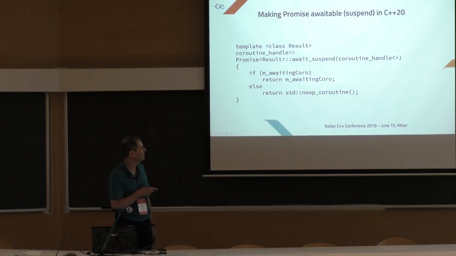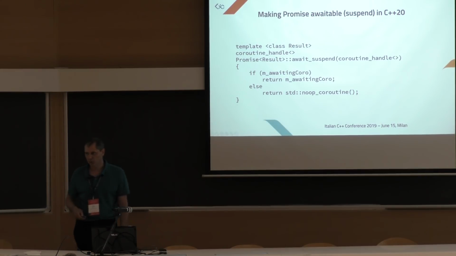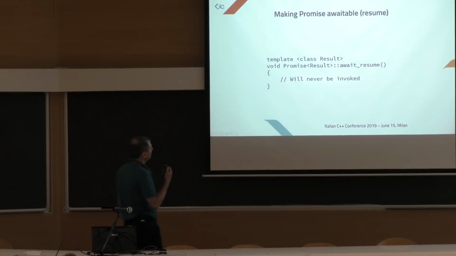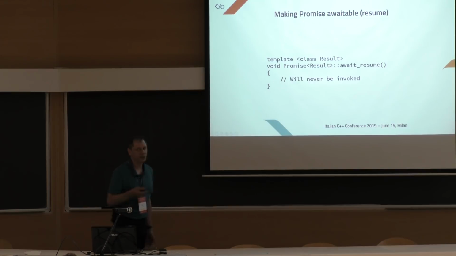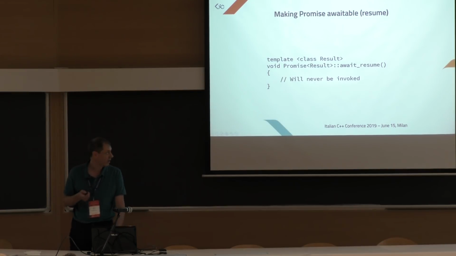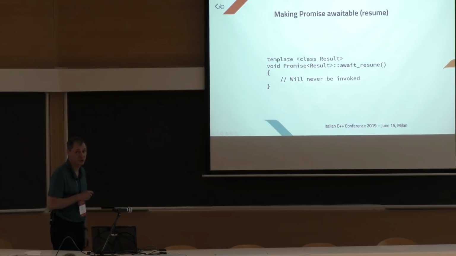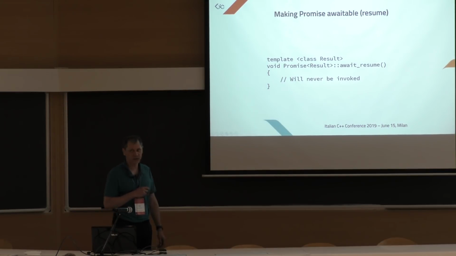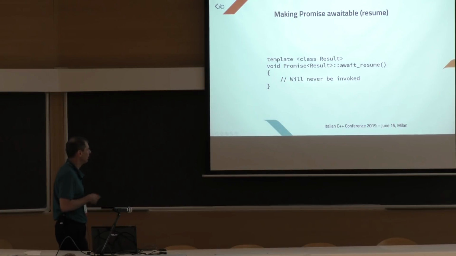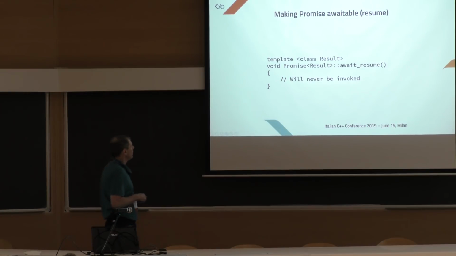So this will avoid passing through the coroutine loop. It's much more efficient. Okay, the last function on the promise is the await_resume. This will never be invoked because it is undefined behavior to resume a coroutine that is suspended on the final suspension point. So we leave it empty.